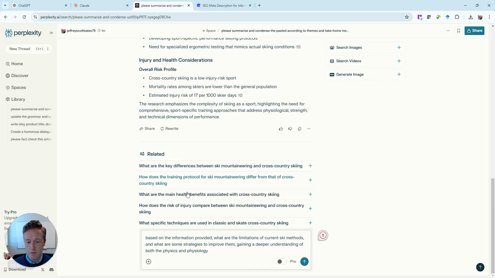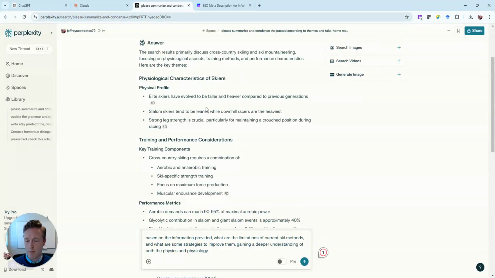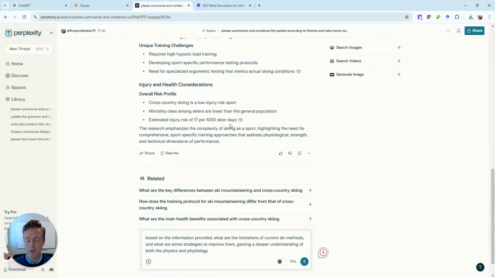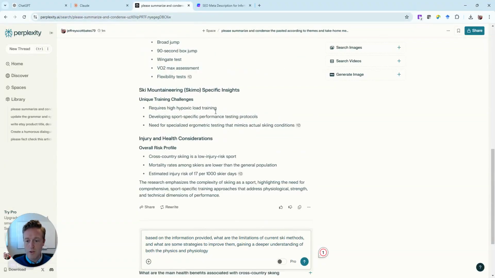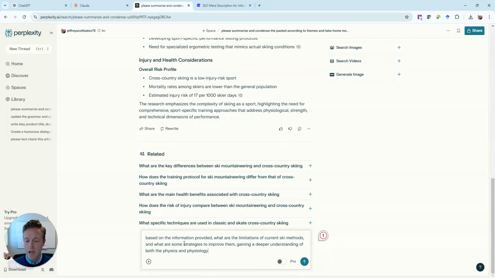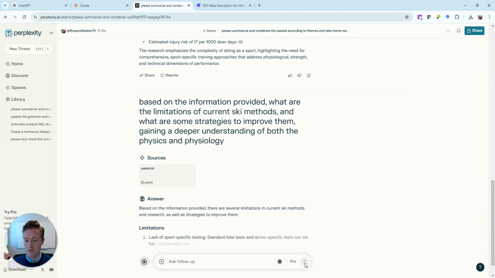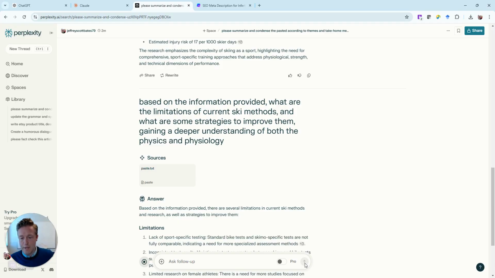It does give us some questions right here that we could address, but if I'm going to be preparing this, let's say I want to go talk to the US ski team, for example, and here are 7 publications that talk about this. I don't even know what years they were written, who knows. I'm just saying, if I want to go to a meeting and feel like I know what I'm talking about, here's a lot of information, and now I want to know what some limitations are so I can have a nice argument for what I'm going to be saying, and here are some strategies that I'm proposing. So you can brainstorm your strategies with AI.